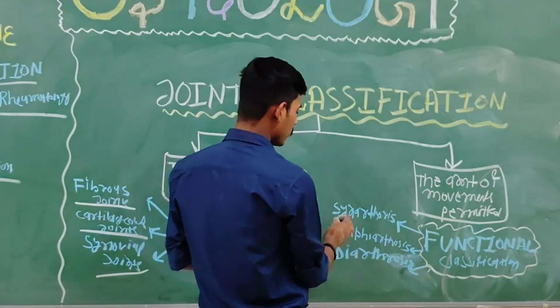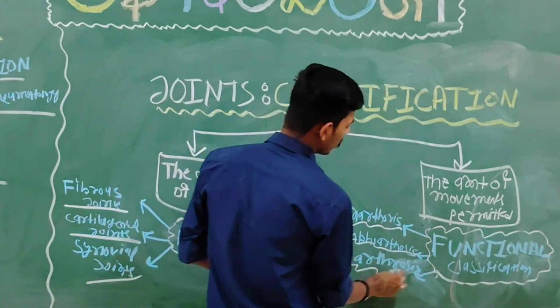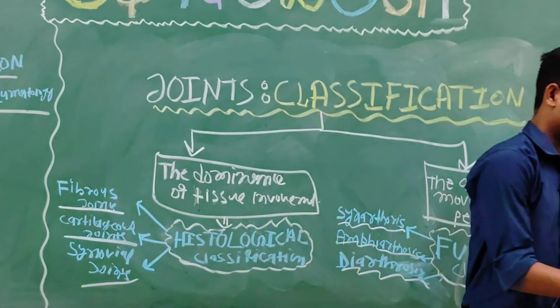Okay, the first one is called the synarthrosis, second one is called the amphiarthrosis, third one is called the diarthrosis. Understanding?